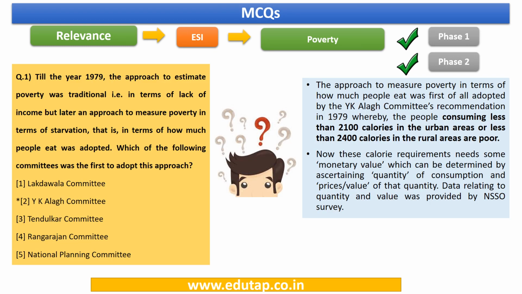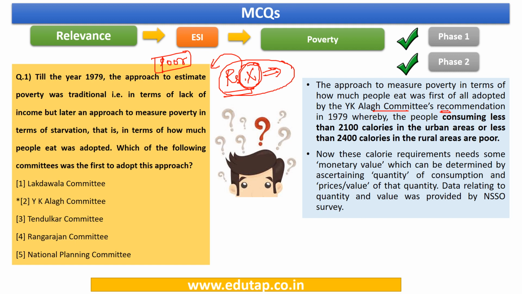So what is this approach that we are talking about? Initially, before YK Alag committee's recommendation, we used to just generally mention that, for example, a person has rupees X. We don't know what this rupee is, we are just taking an example. If that person is having below this amount, that person was considered poor. This amount was just taken in a general sense, we did not relate this to a specific thing. But after YK Alag committee, the criteria of coming at this particular value changed.